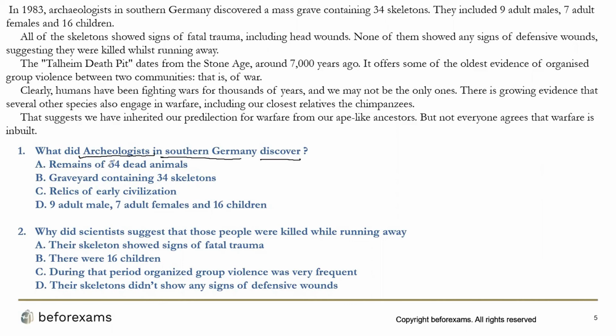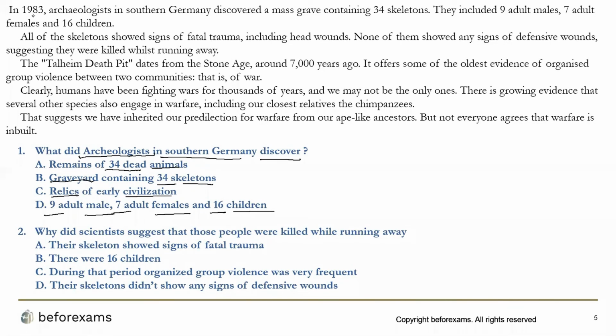Let's look at the options: remains of 34 dead animals, graveyard containing 34 skeletons, relics of an early civilization, and 9, 7, 16: 9 male, female, and children. Now let's see if we have the answer here.